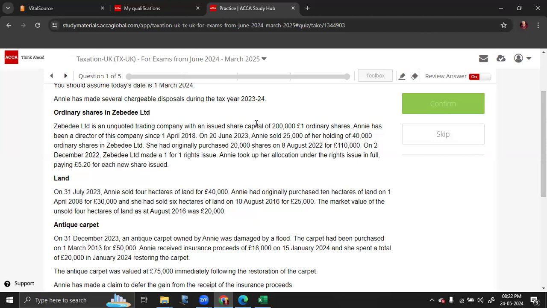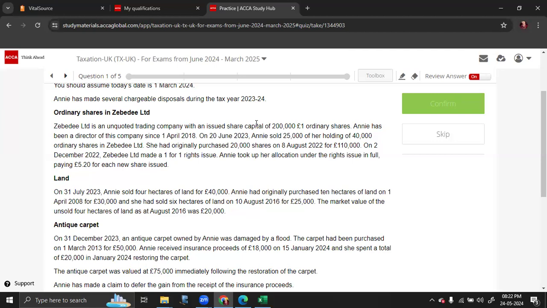On 20th June 2023, she sold 23,000 of her holding of 40,000. So basically, out of 200,000 shares, she used to hold 40,000 shares. That is a total of 20%. So it is her personal trading company. She has been an employee of the company. All these conditions are satisfied.